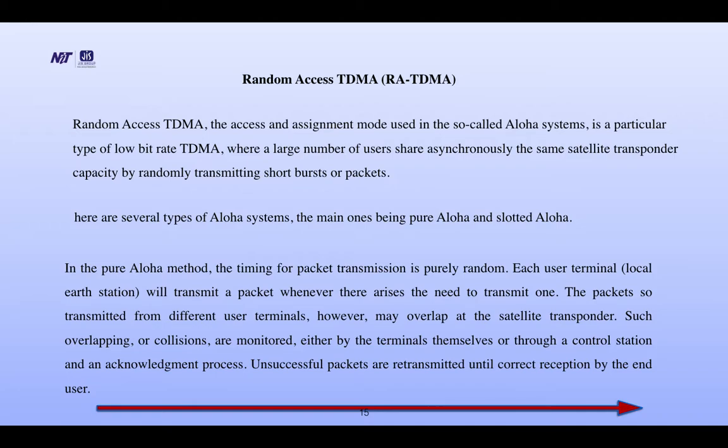In the pure Aloha method, the timing for the packet transmission is purely random. Each user terminal, local earth station, will transmit a packet whenever there arises the need to transmit one. The packets so transmitted from the different user terminals, however, may overlap at the satellite transponder. Such overlapping or collisions are monitored either by the terminals themselves or through a control station and an acknowledge process. Useful packets are retransmitted until correct reception by the end user.